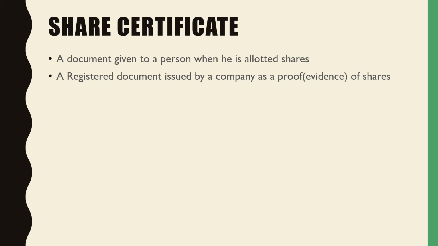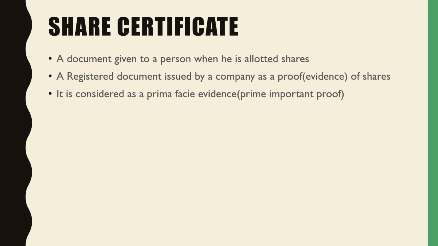Whenever a person is allotted shares, he is then given a document as a proof that is known as a share certificate. It is considered as a prima facie evidence, that is one of the prime or most important proof of shares. This can be utilized as a proof as and when it is required to prove that he is a shareholder of the company, or the company wants to inform that such a document has been issued against the shares allotted.